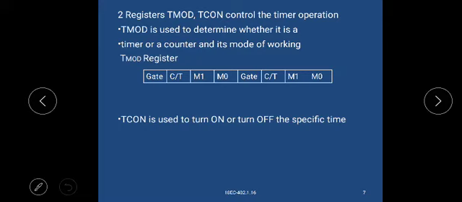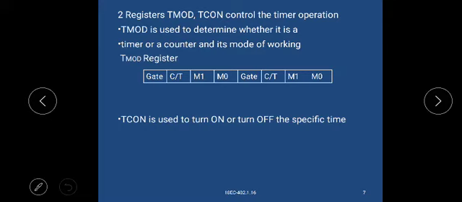TMOD is used to determine whether it is a timer or counter, and its mode of working.